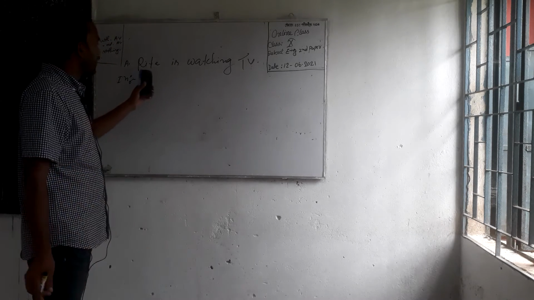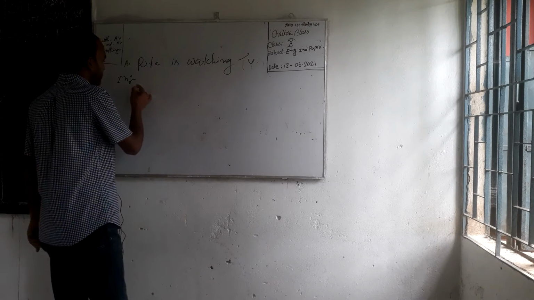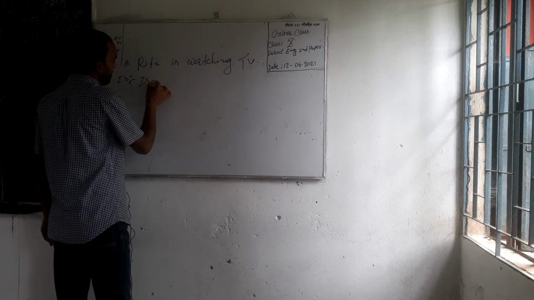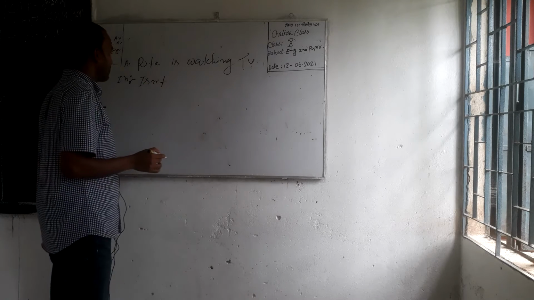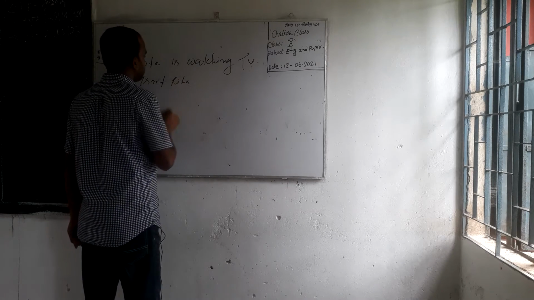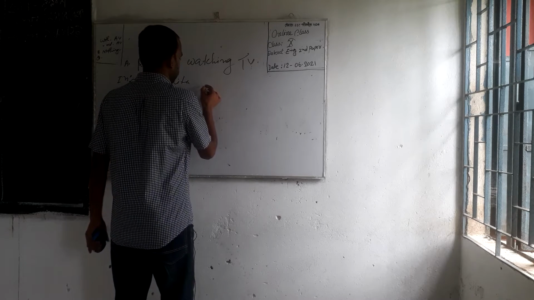So this is affirmative and question will be negative, so we have to write is, then not, isn't Rita watching TV?